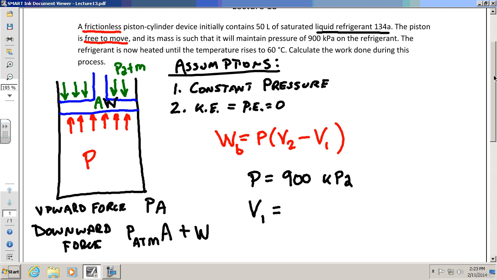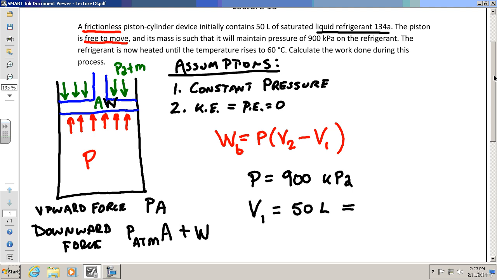Now I can write volume equals 50 liters, but honestly the only thing I care about in liters is when I'm drinking a 2-liter of pop, because I don't usually deal with liters any other way. I'm probably going to want to convert that. The good news is liters has a very easy conversion to meters cubed. 1,000 liters, that's a whole lot of pop. That's like 500 2-liters. Somebody bring that into your next party. That's a lot of 2 liters.